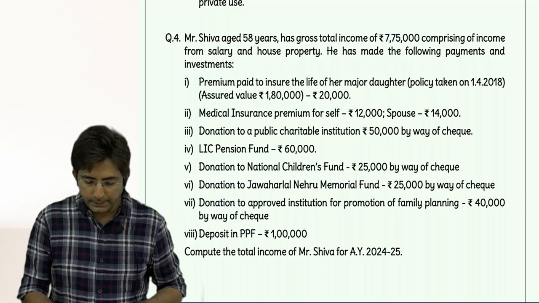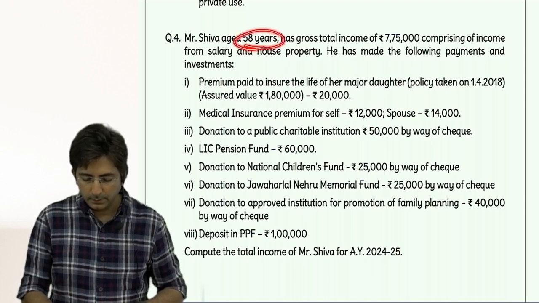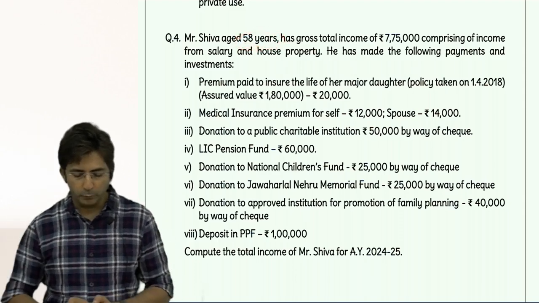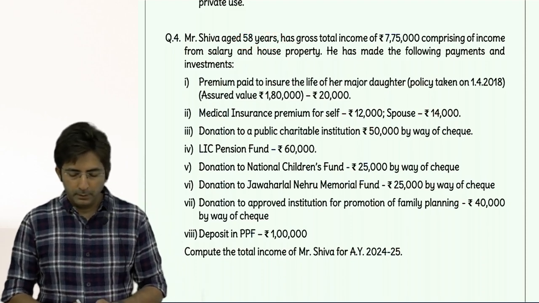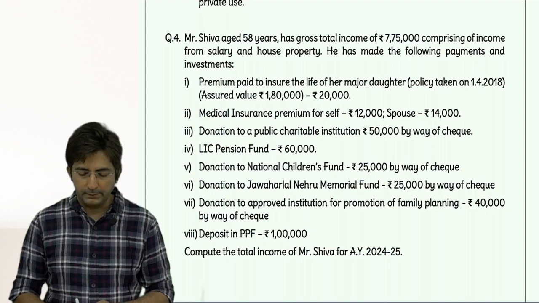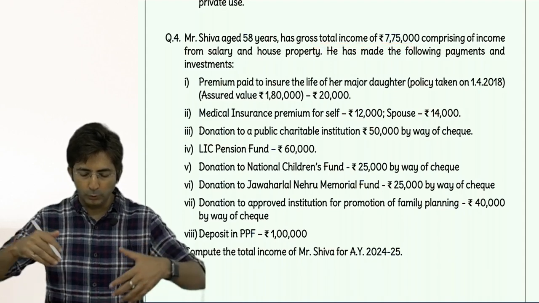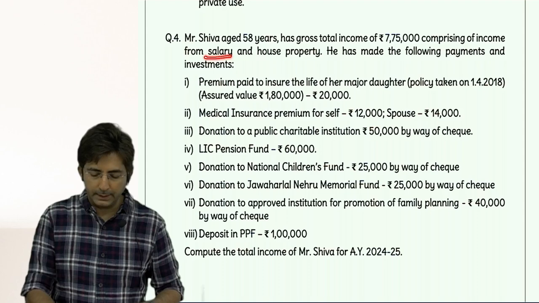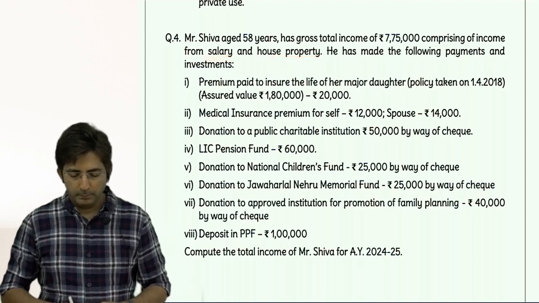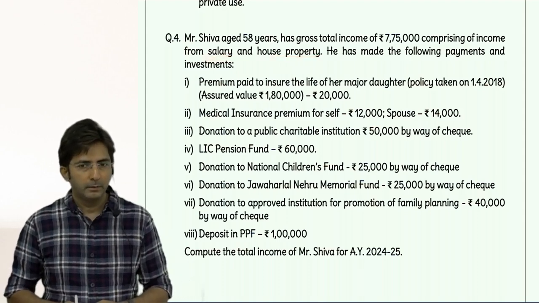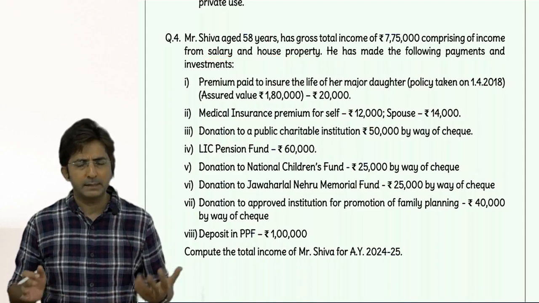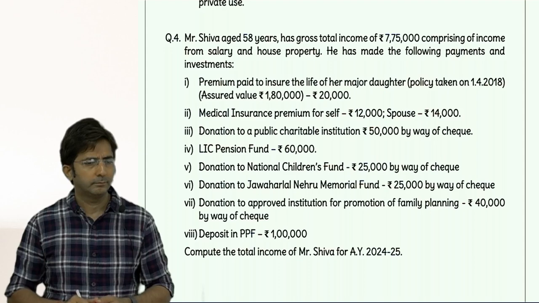Mr. Shiva, age 58 years. 58 years does not make you a senior citizen, okay? He has a gross total income of 7,75,000, comprising income from salary and income from house property. But the breakup is not given. So it's okay, we will start our answer directly with gross total income.